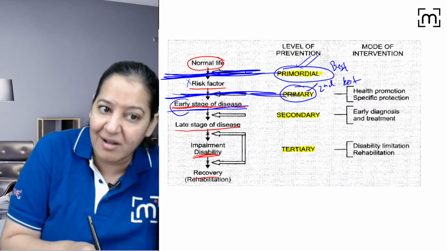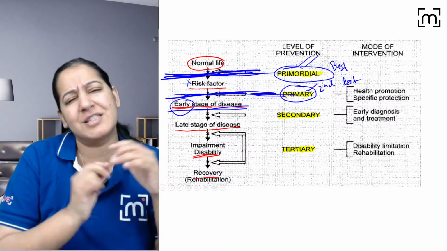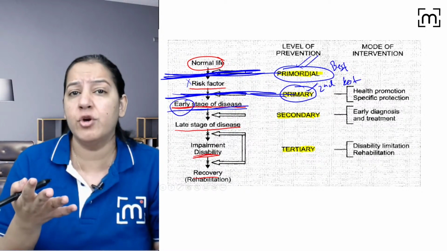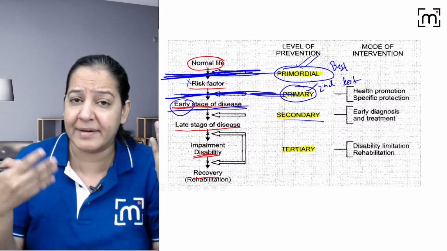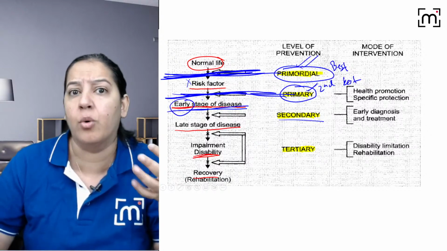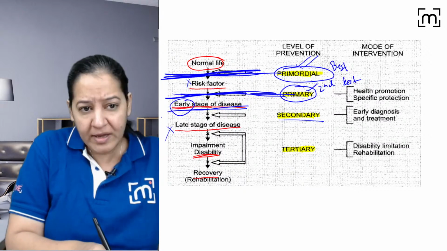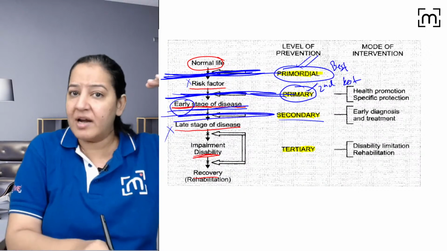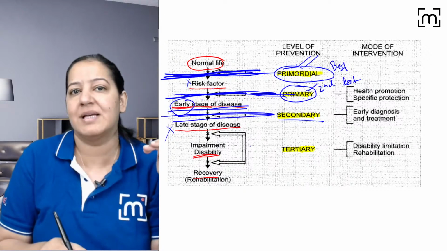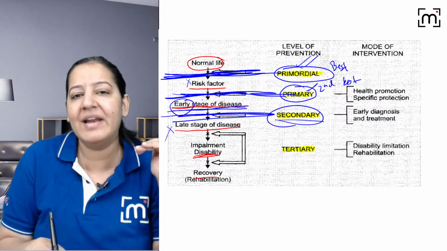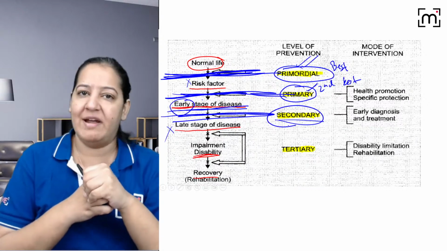But the cancer is in an early stage. अभी छोटा सा cancer है, a small cancer. So what will you do? You will ask the person to take treatment immediately, do the surgery, chemo, radio, whatever possible, do it so that the disease does not progress to late stage. So you are giving the prevention between early stage of disease and late stage of disease. You got my point? So it is known as secondary level of prevention.